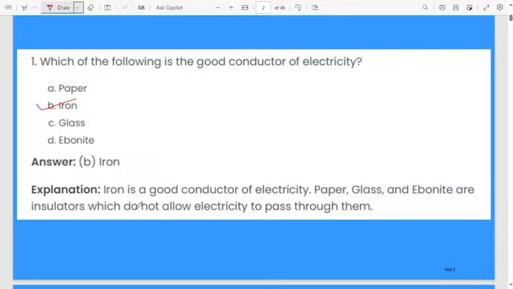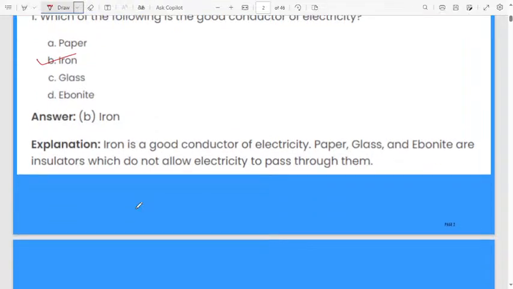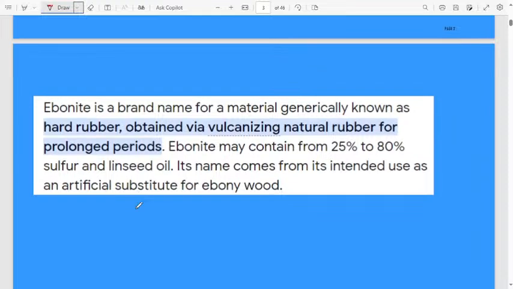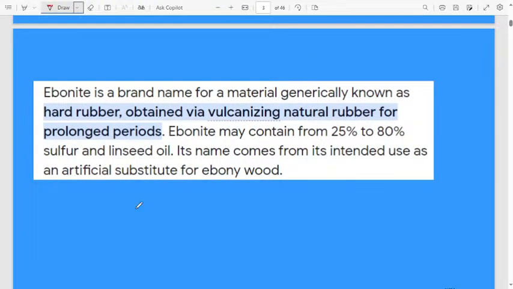Next one. What is meant by ebonite? Ebonite is a brand name for a material generically known as hard rubber. We have already seen that it is an insulator. Ebonite is nothing but hard rubber obtained by vulcanizing natural rubber for a prolonged period. That is a type of rubber. Remember, ebonite may contain from 20 to 80% sulfur and linseed oil. Its name comes from its intended use as an artificial substitute for ebony wood.